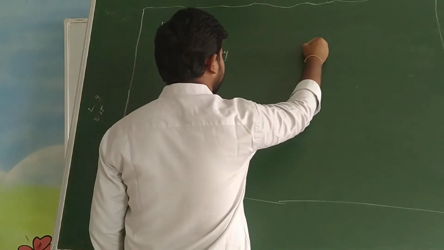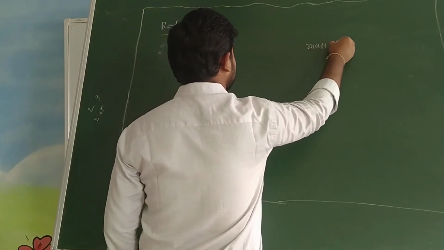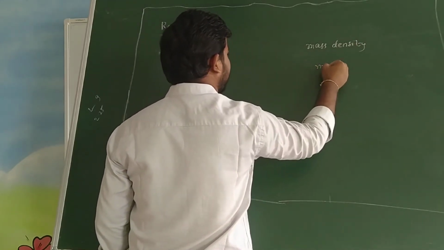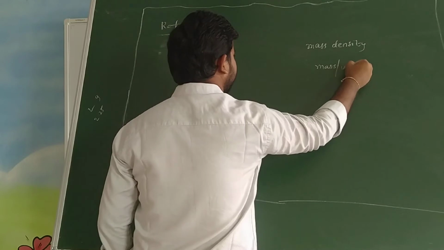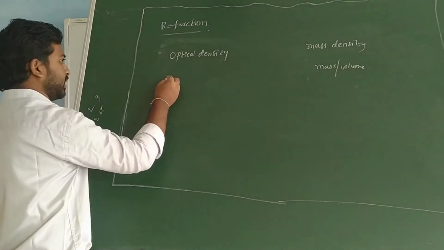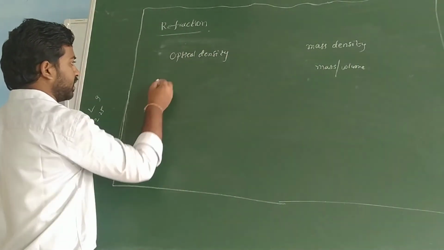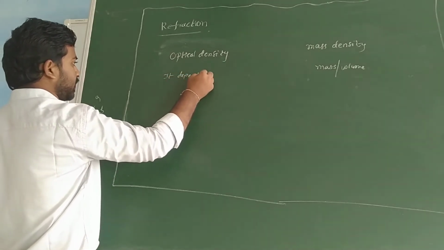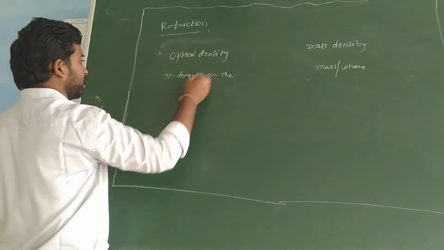Mass density is the mass per unit volume, and it does not depend on the speed of light.